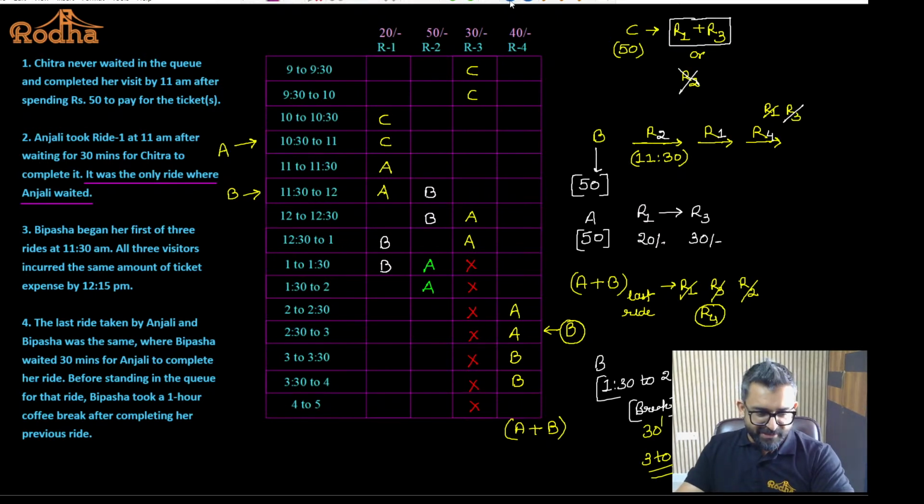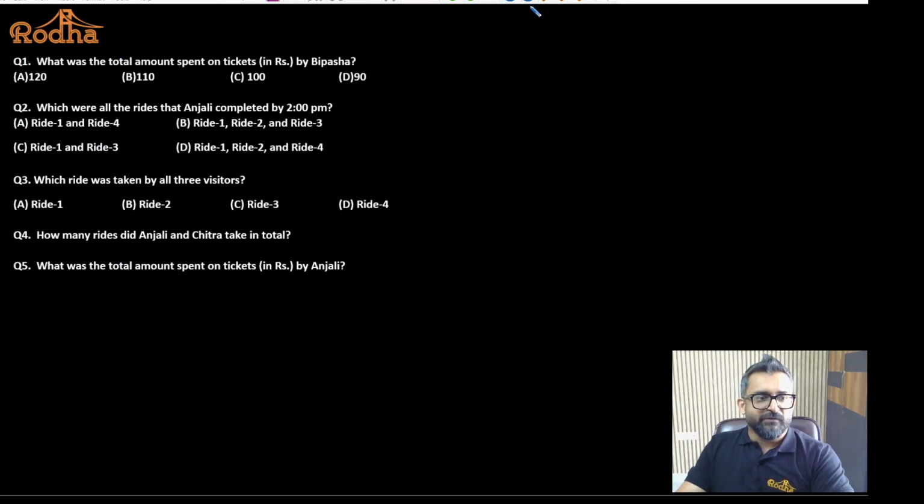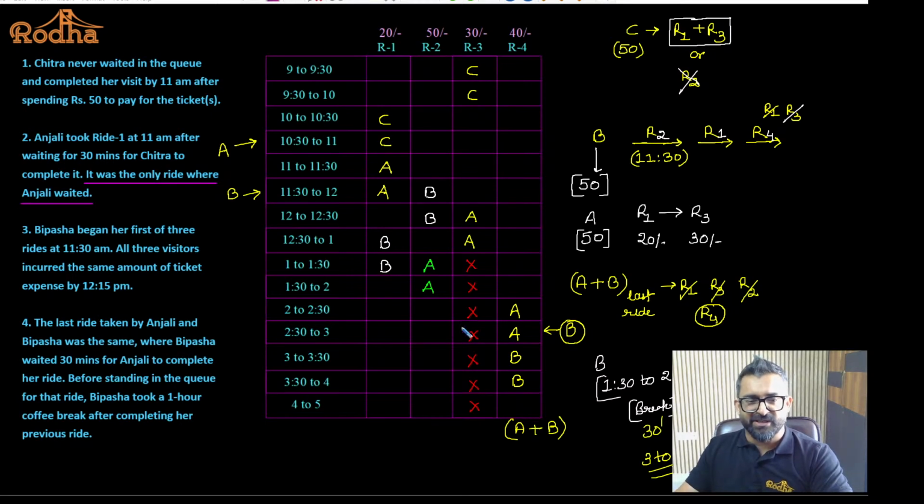Okay. So let's discuss the questions also. What was the total amount spent on tickets by Bipasha? Bipasha took ride 2, ride 1 and ride 4. The cost of ride 2 was 50 rupees for Bipasha. Yes or no? 50, and ride 1 is 20 and 40. 50 plus 40 plus 20. She did not take only ride 3. So 50 plus 40 is 90, plus 20 is 110. Yes?